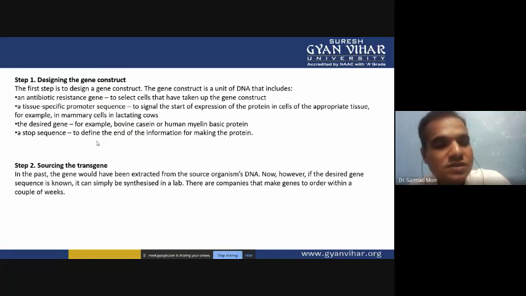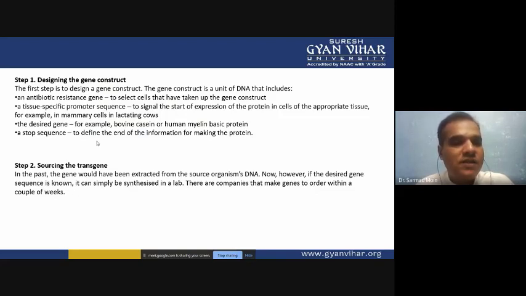Then the next step is sourcing the transgene. In the past, the gene would have been extracted from the source organism's DNA, but now, if the desired gene sequence is known, it can simply be synthesized in the lab. There are companies supplying synthesized genes, so whatever gene you want to put inside the cow, you can either construct it in the laboratory, or you can isolate it from different types of animals, the same species or a different genus, or even a different family.